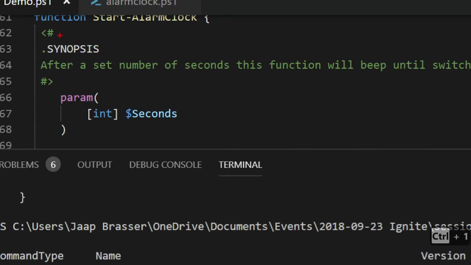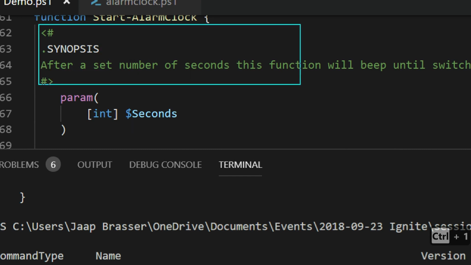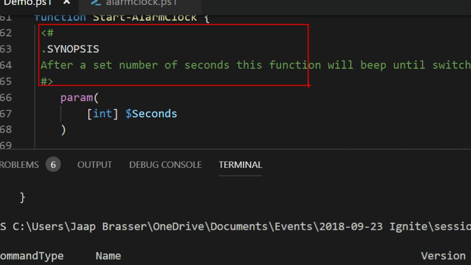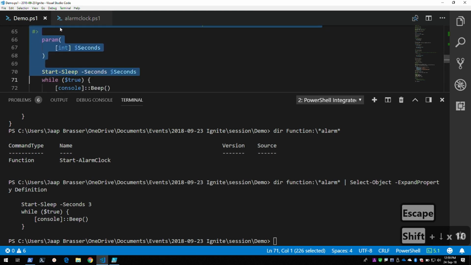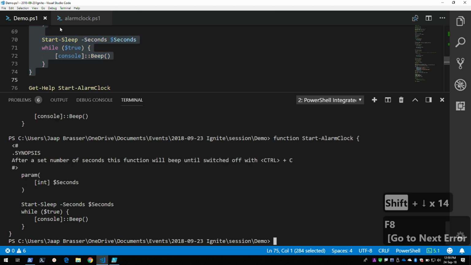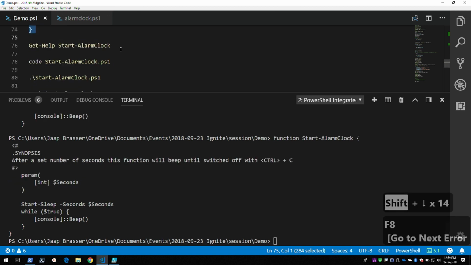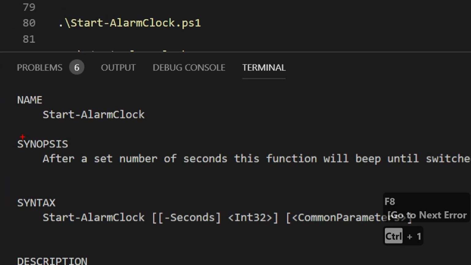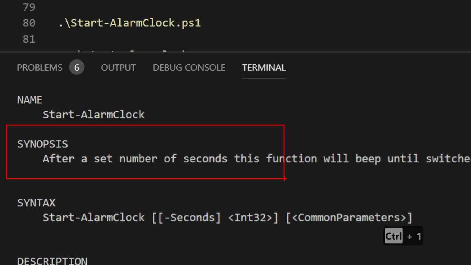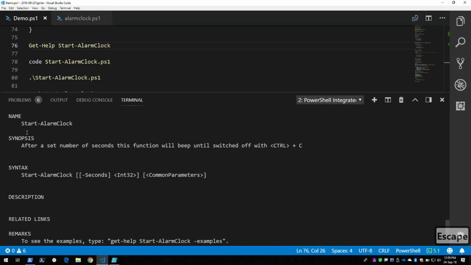So what I've done here is I've written a small synopsis, and what I'll do, I'll load this function into memory, and I'll use the Get-Help cmdlet to get more information, to get the help. And we can see now that we indeed get the synopsis. So now we have a nice help that's available for anyone who wants to use our cmdlet. So it's already starting to look like more of a script, more of something that other people could use, instead of just waking me up on a Saturday afternoon.